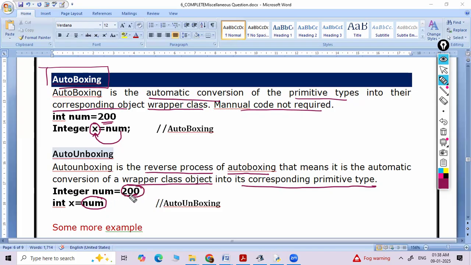We can see that this is auto boxing, the primitive value is stored in an object. When the object is again stored back into a primitive variable, this is called auto unboxing. Some more examples we can include as per our logic.